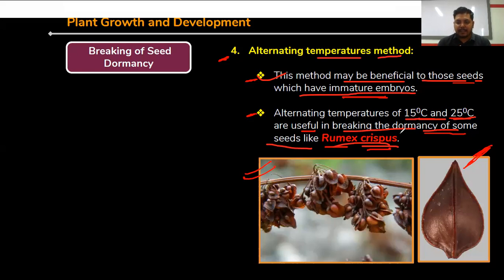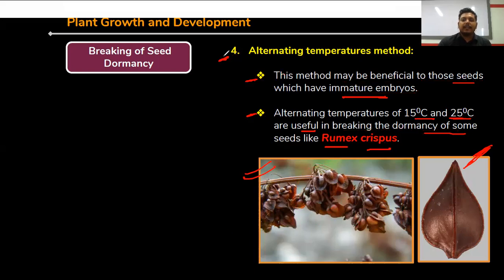Now listen carefully. These seeds are containing embryos, right? And these embryos are not developed. Suppose one factor is deficient, right? Then this embryo is immature in nature, and by altering the temperature, that is 15 degrees Celsius to 25 degrees Celsius, the seed is getting germinated. So this is called alternating temperatures method.